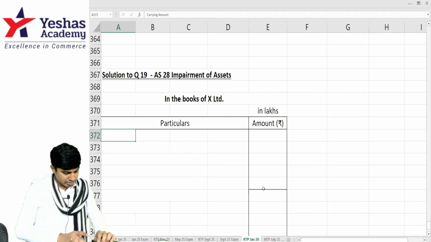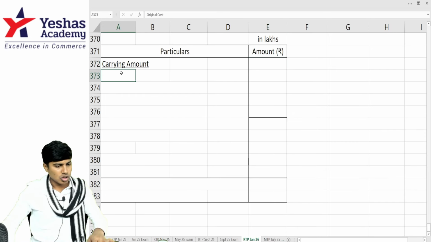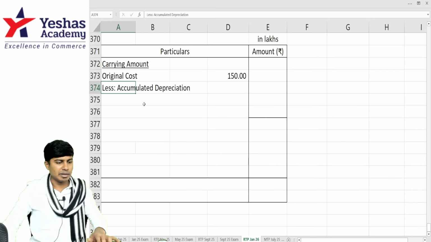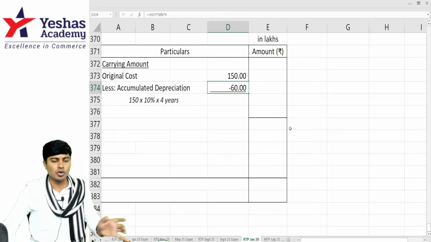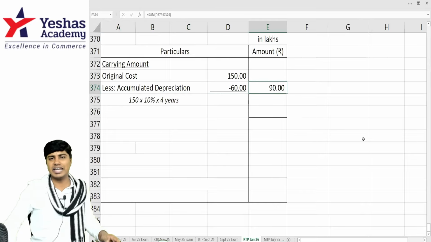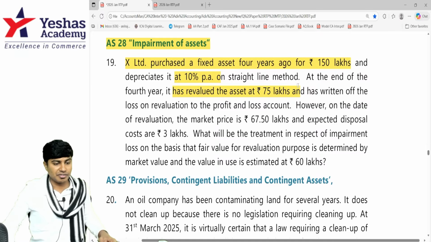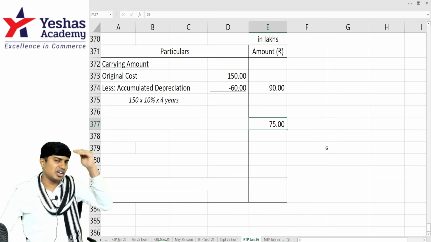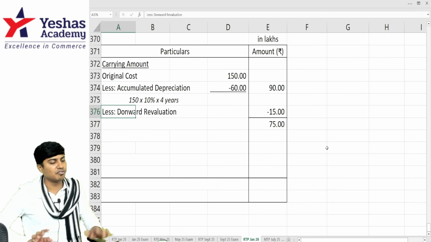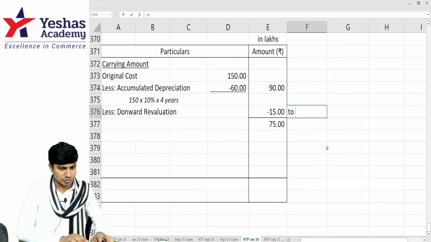I will record the asset carrying amount 4 years ago. How much? Original cost is 150. Depreciation at 10% for 4 years: 150 into 10% into 4 years, 60. From 150, if I deduct 60, 90. 90 is the carrying amount of the asset. At the end of 4th year, it was revalued. It has revalued the asset at 75 lakhs. So the revalued amount is 75. 90 has become 75, so we've done downward revaluation by 15 lakh. When we've done downward revaluation by 15 lakh, this 15 lakh is completely charged to P&L account.